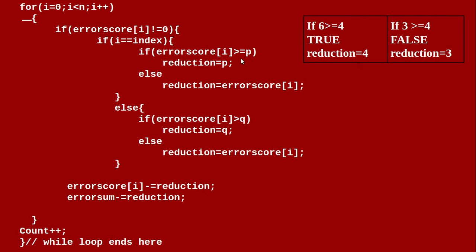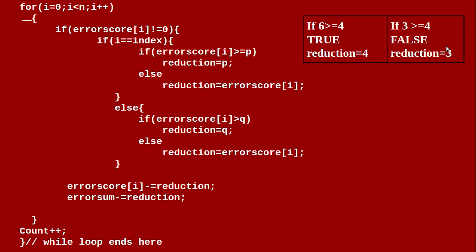Now let's see the example in tabular form. Now P is equal to 4. So if the error score of A would have been 6, then the reduction should be done by the value 4. If the error score of A would have been 3, then the reduction should be done by 3, not by 4.